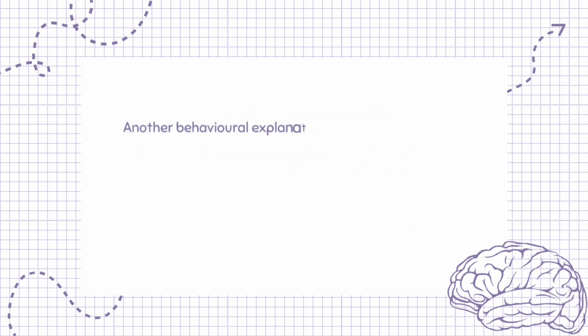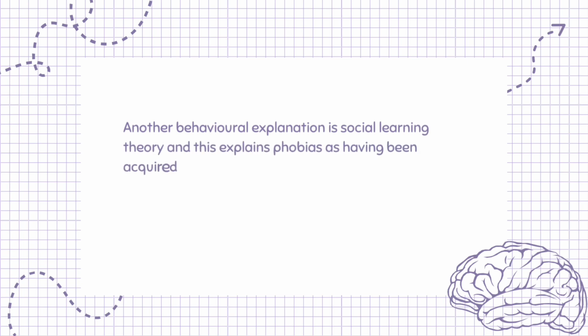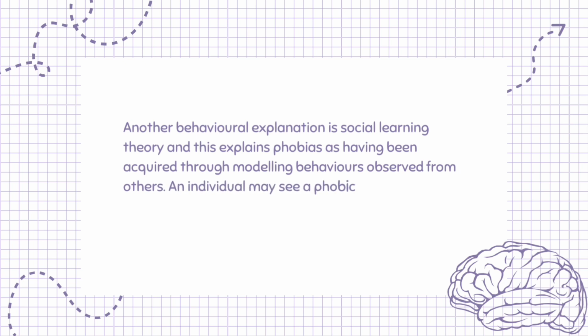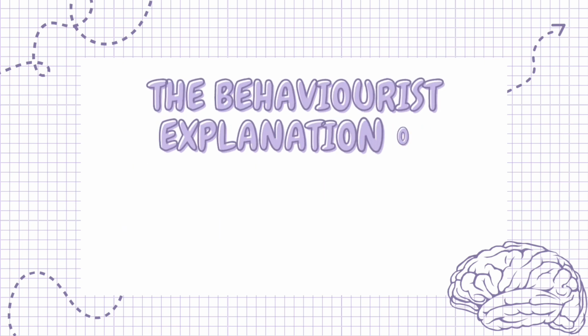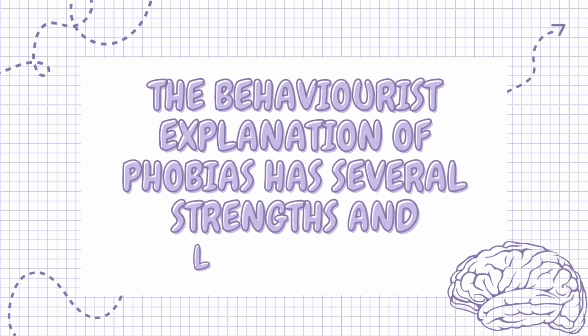Another behavioral explanation is social learning theory, and this explains phobias as having been acquired through modeling behaviors observed from others. An individual may see a phobic response and emulate the reaction as it appears rewarding in some form, for example attention. The behaviorist explanation of phobias has several strengths and limitations.